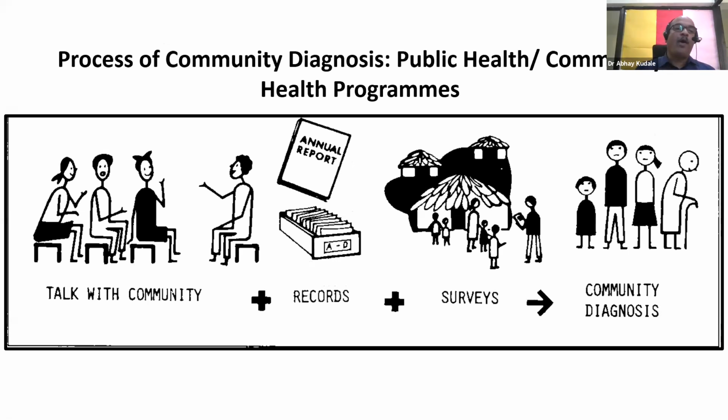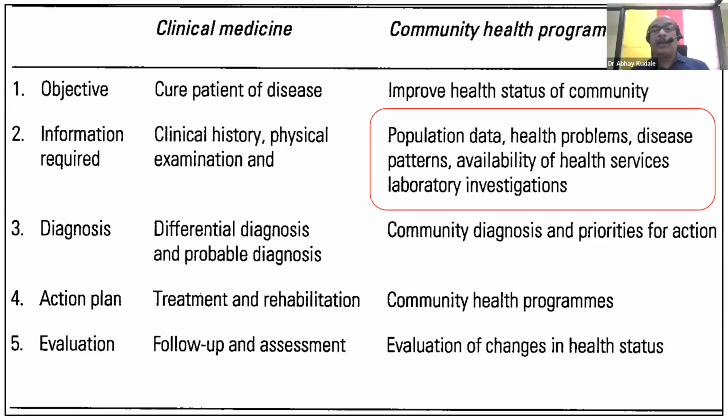We have to go and talk with the community. We have to read the records, the reports which are available regarding that particular community. If there is a gap in those reports or records, we have to approach the community and actively do a kind of survey. We have to make active inquiries, and then that will help us to have a proper community diagnosis.